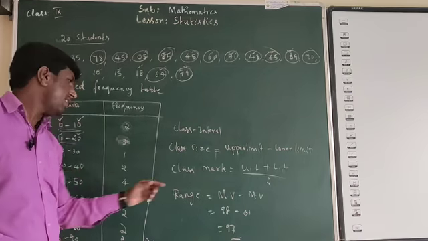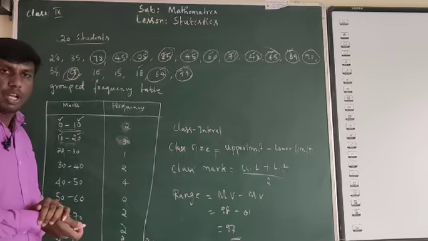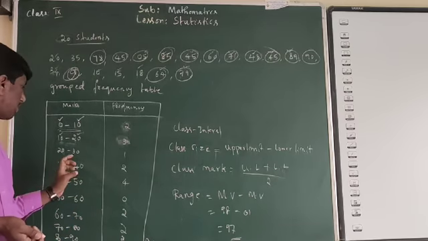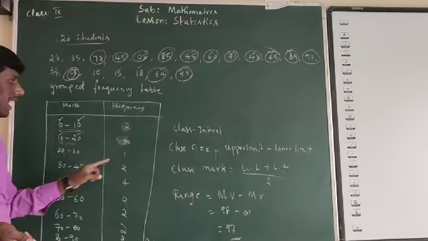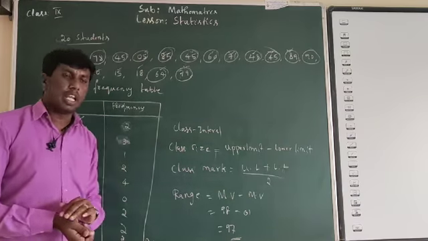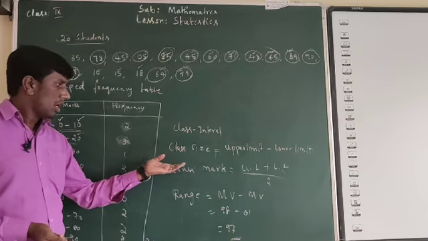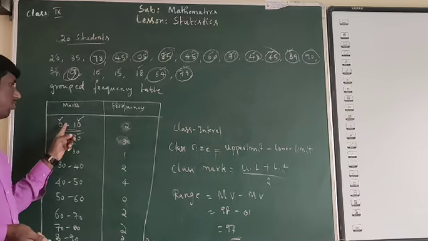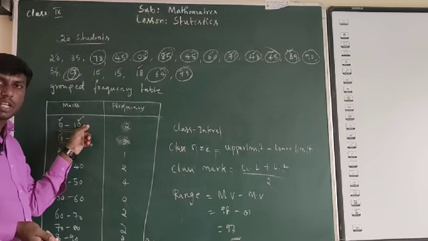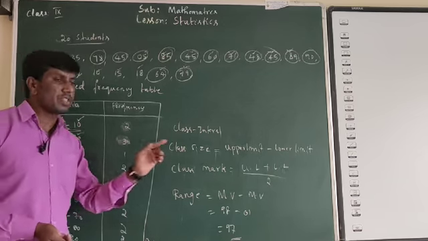Class mark similarly: you can take any of the class intervals and find it. Upper limit plus lower limit divided by 2 gives the class mark of each interval. Class size is the same for all the intervals: upper limit minus lower limit, you can take any upper limit and any lower limit. But the class mark for each interval is different.